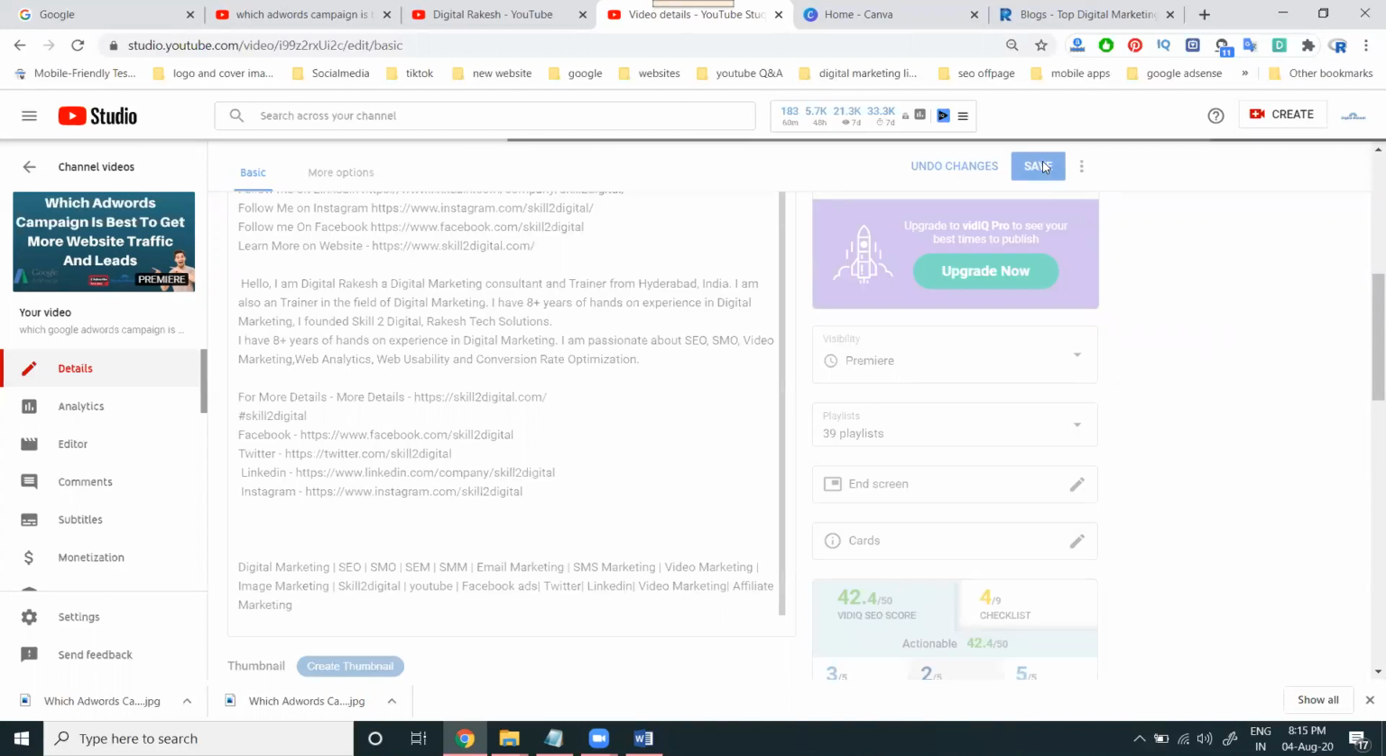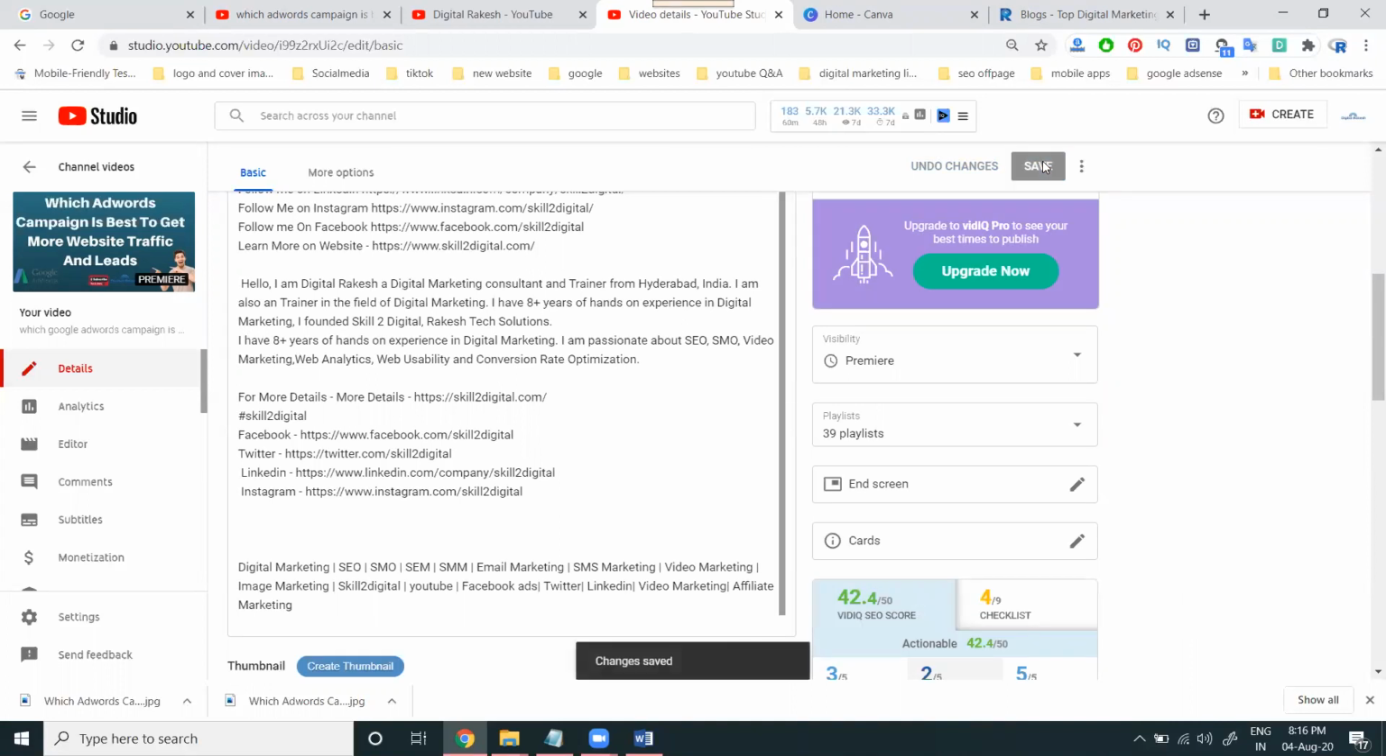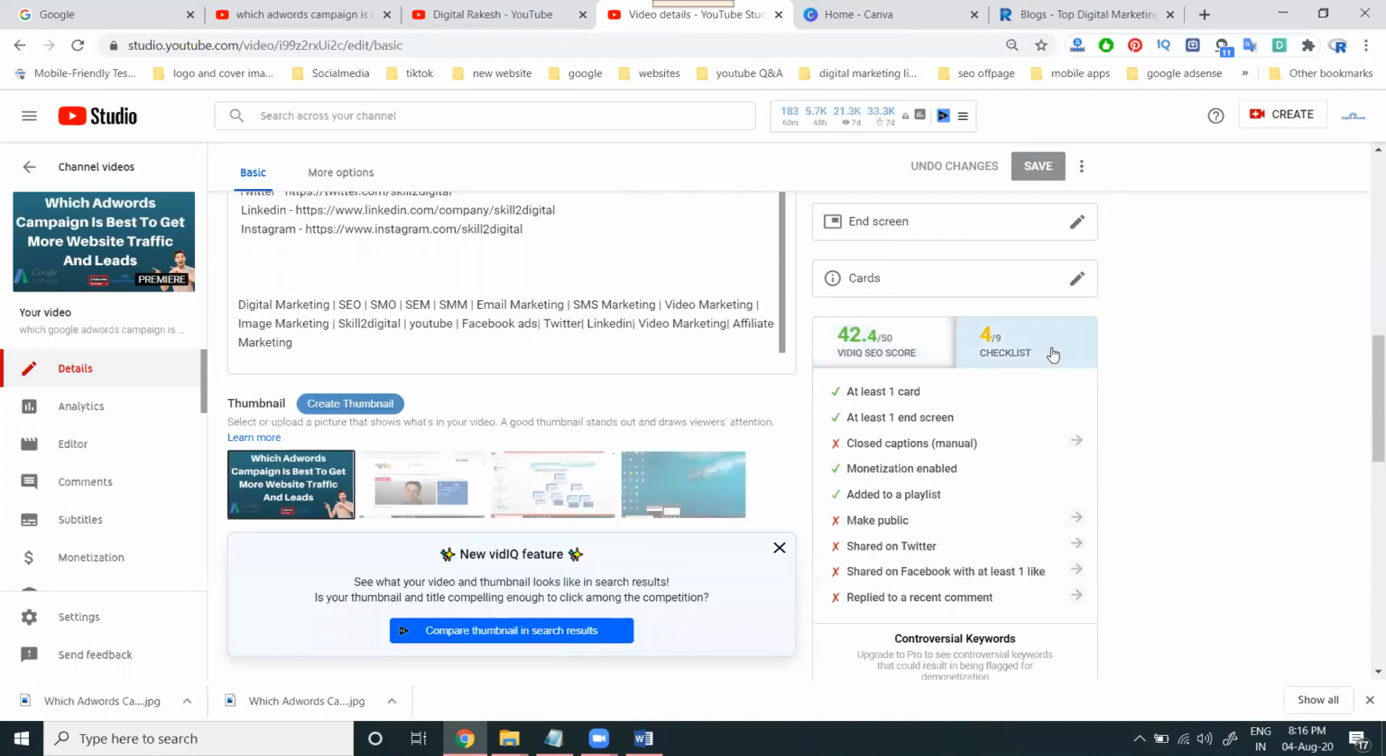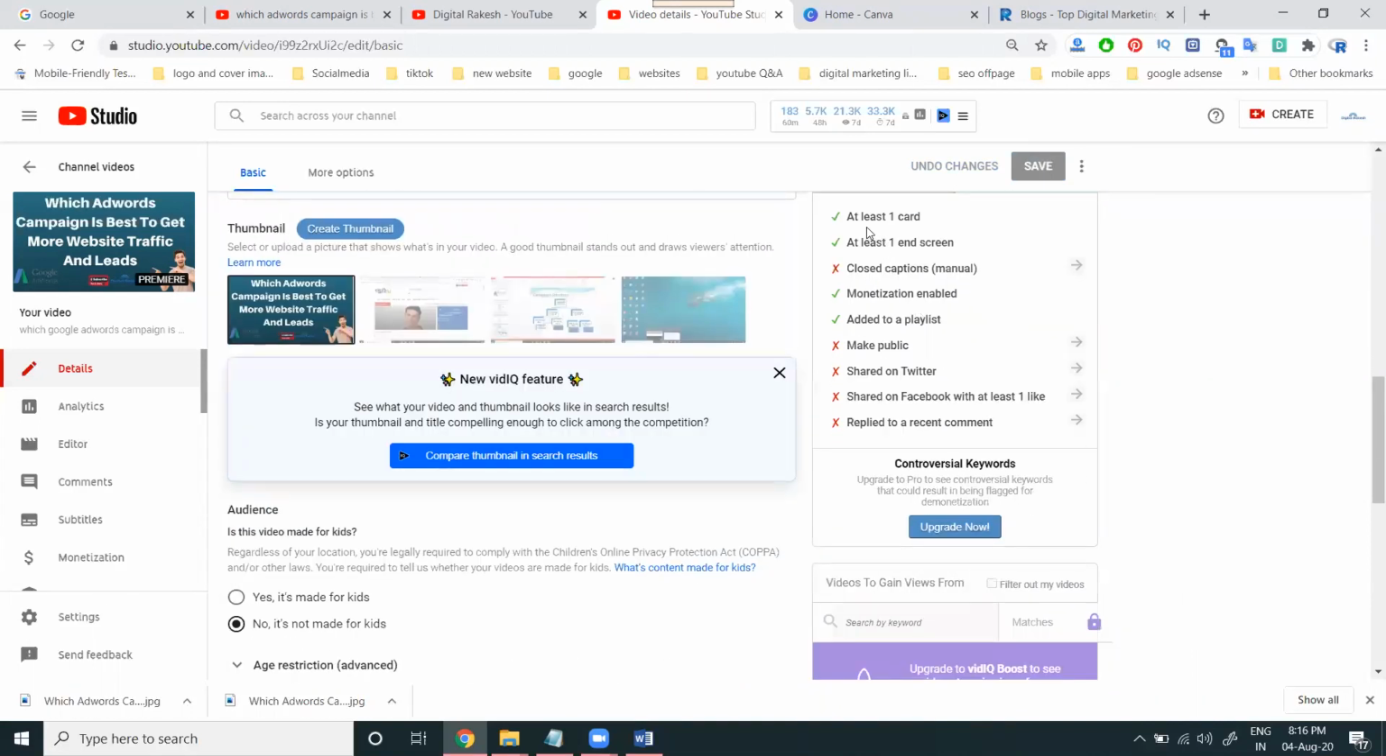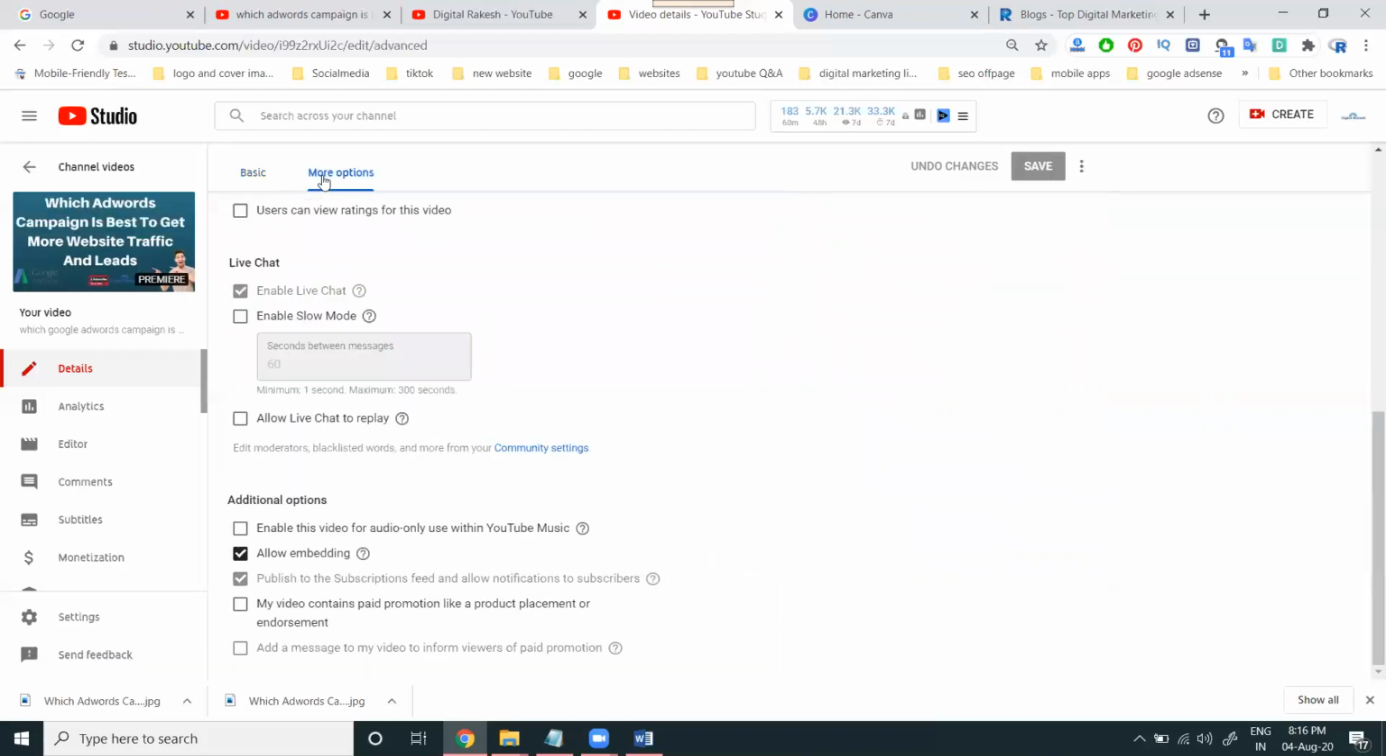After unlisted, after a few seconds, when you add your tags, you can go with the option that shows what checklist you must fulfill: at least one card, end screen, close captions automatically added by the manual option, monetization enabled, add playlist, public will be done, share on Twitter, Facebook, and share at least, like, reply to recent comments. When people comment on your particular video, we can give a reply also.